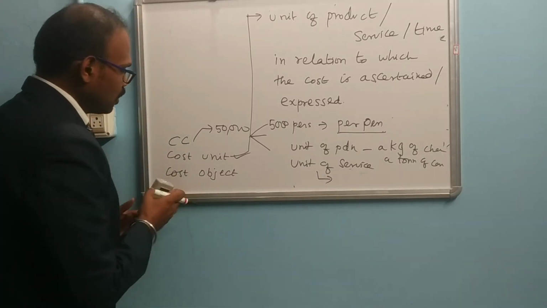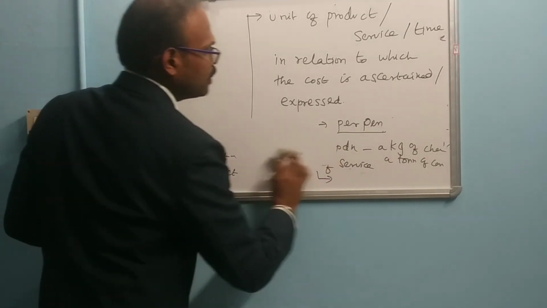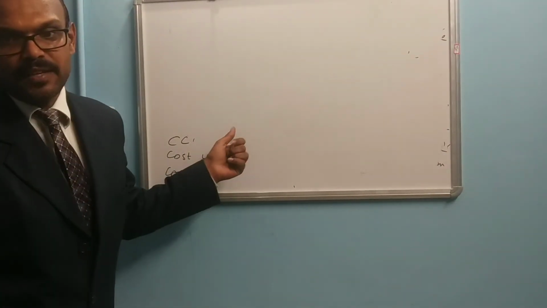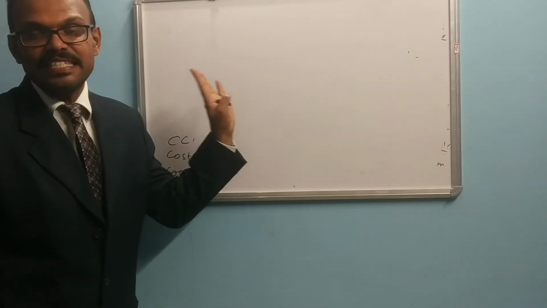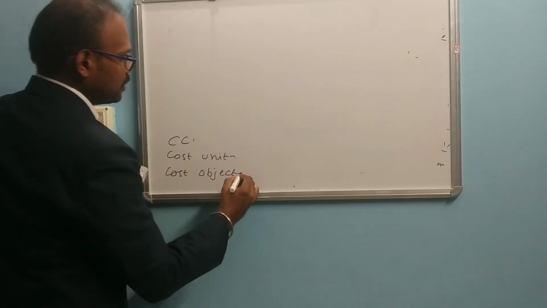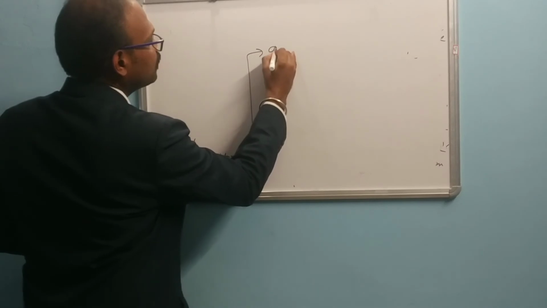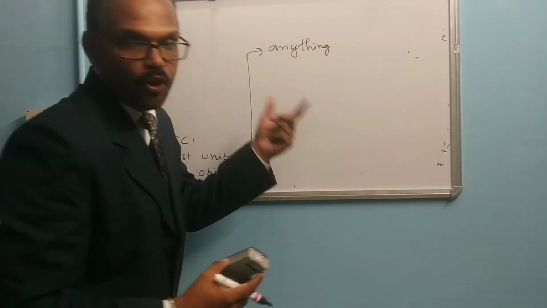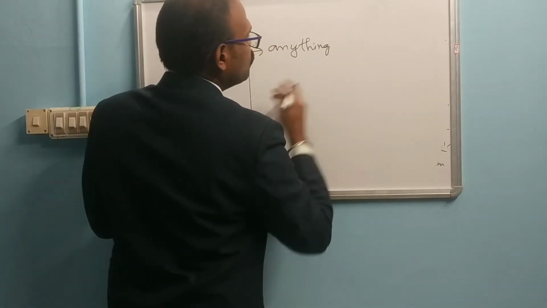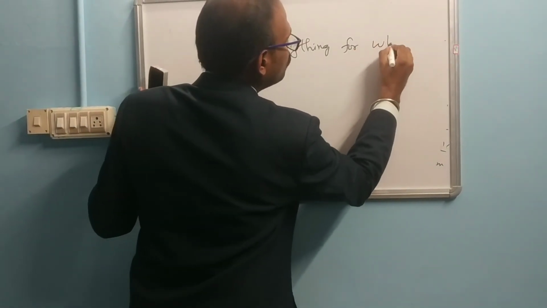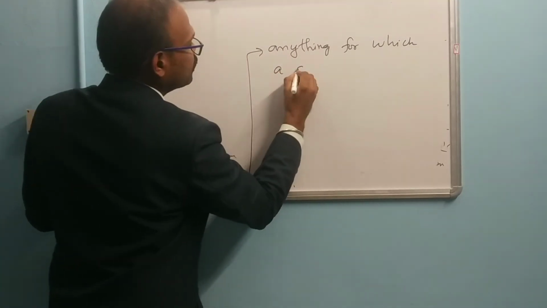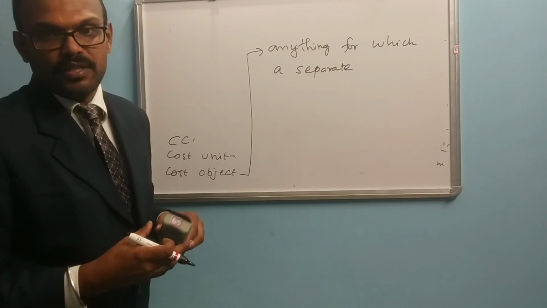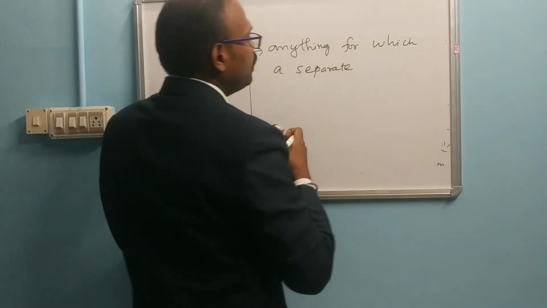The next one, the last one, is the cost object. The cost object is anything for which a separate measurement of cost may be desired.